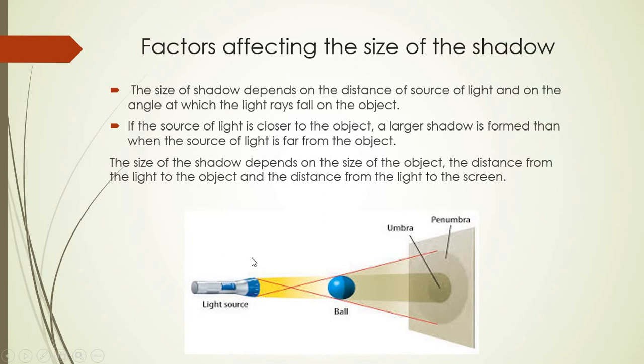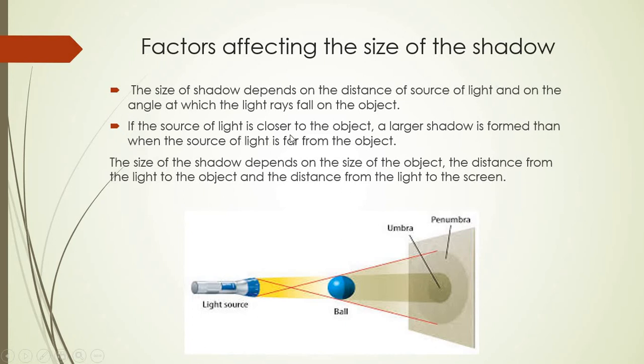Means what is the angle made by this light source with the object, it depends on that also. If the light source is present at a different point, the angle will be different, so the size of the shadow is also going to change. So the size of the shadow depends on the distance of the source of light and on the angle at which the light falls on the object. Means at what angle it is falling on the object.